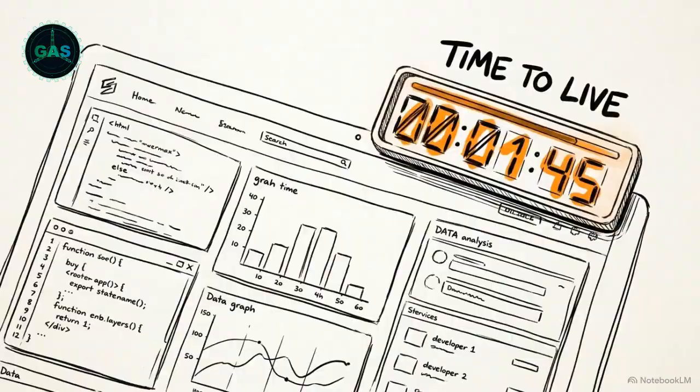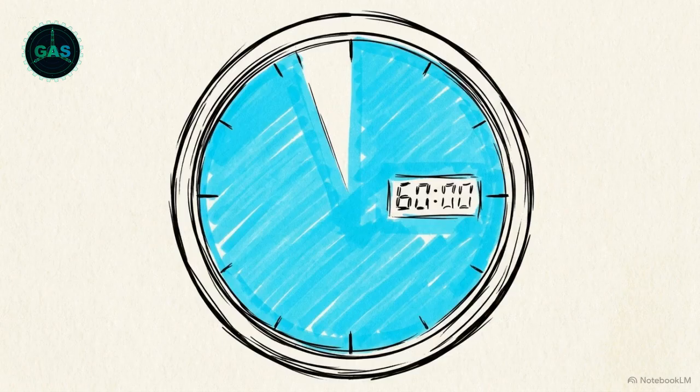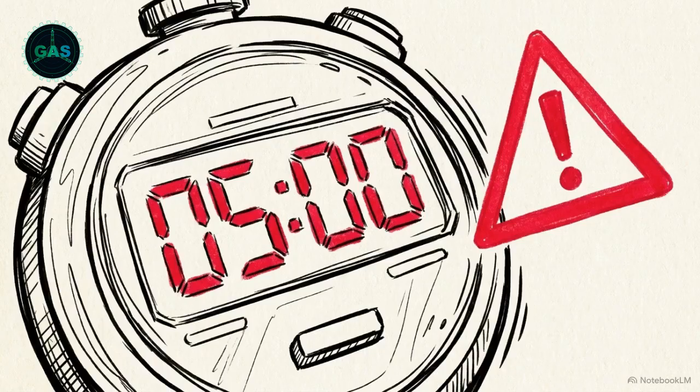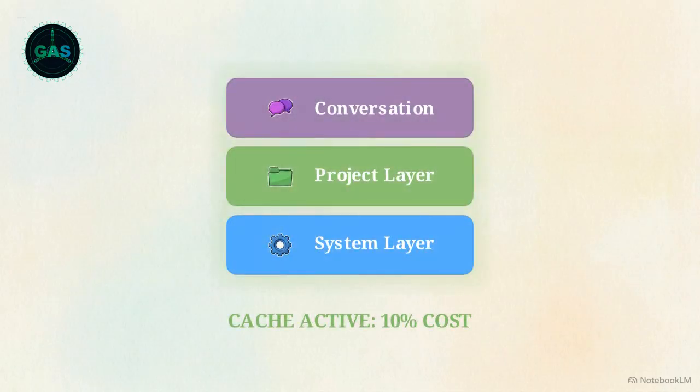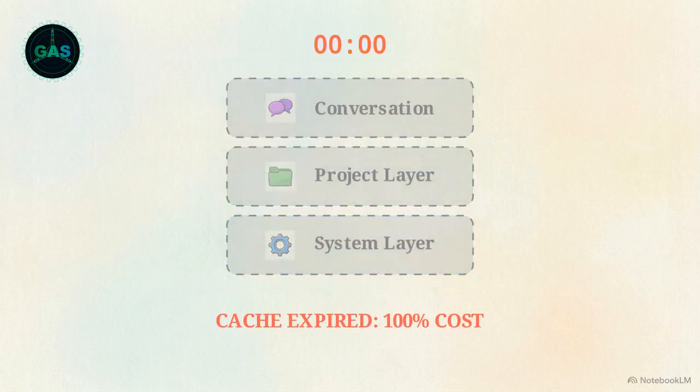That efficiency is incredibly fragile, however, because it is strictly governed by a countdown clock known as time to live. For standard Pro subscribers and Claude Code users, that memory shelf life is exactly 1 hour. But if you're building with the API or running sub-agents, that window dramatically shrinks to just 5 minutes. Watch what happens to the memory stack here. If you step away for lunch and that digital timer hits 0, the entire cache is instantly wiped completely blank.